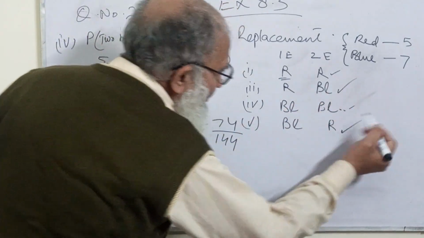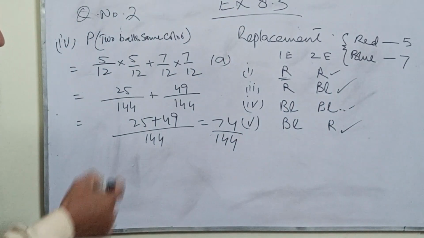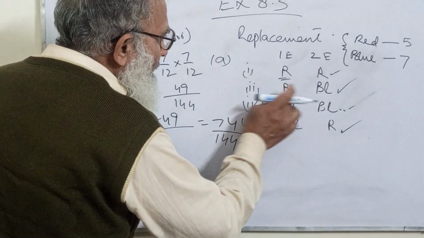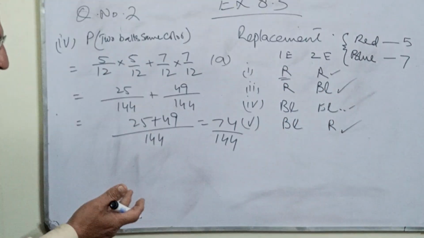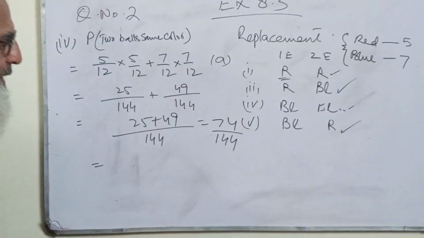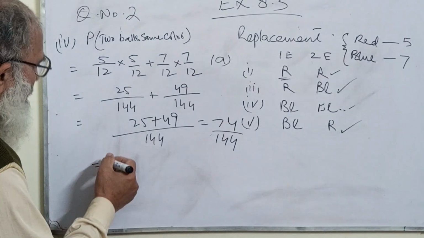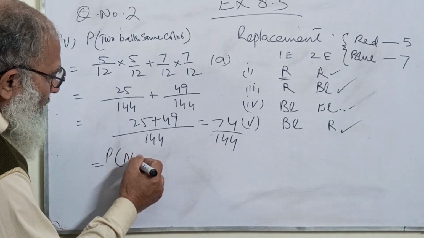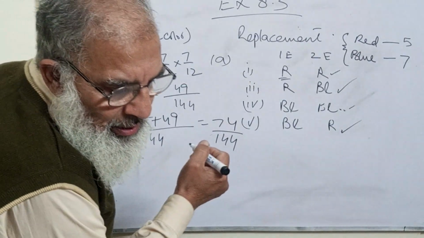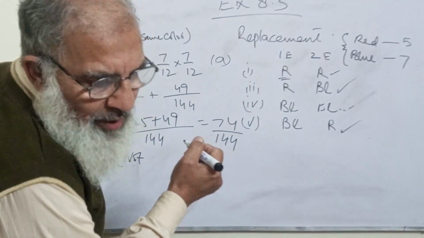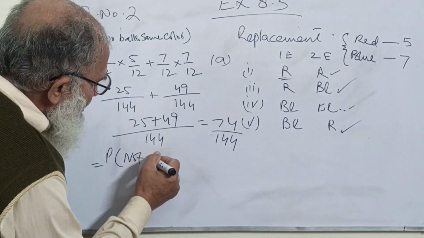Okay. Now, you can do it in a different manner also. Let me try it. Now, P of not, what is it? Different color, not the same color.